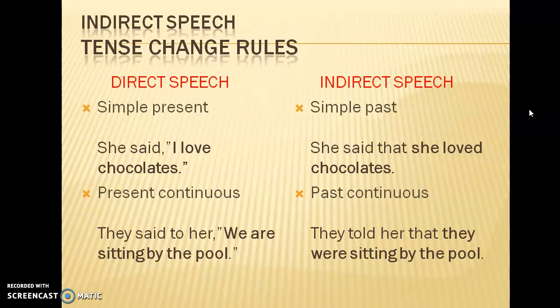Okay? And remember, when there are two speakers in the speaking part, here see there are two people, right? They said to her. So when you change it to indirect speech, you would use they told her. You would not say they said to her. So whenever there are two people in the speaking section, you will always use the reporting verb told. Otherwise, if there is one person only, like in the previous sentence, she said, so in indirect also you would say she said that. Okay?